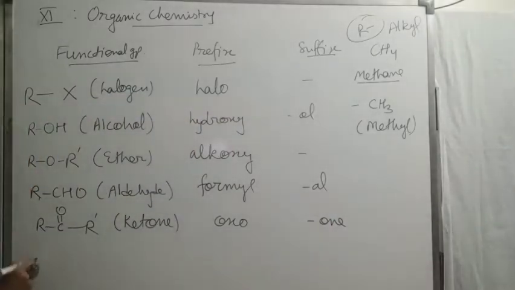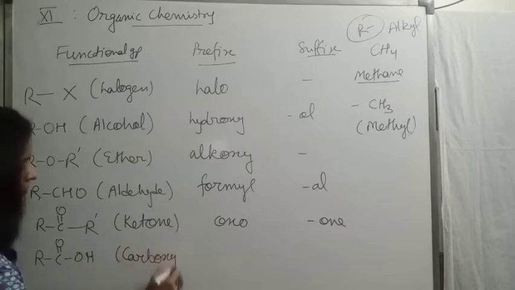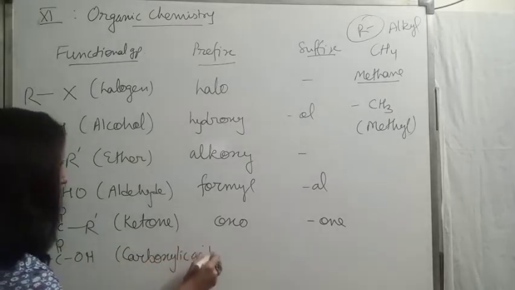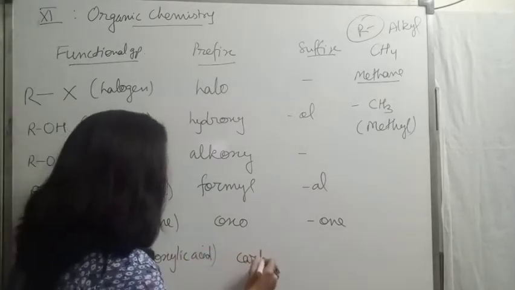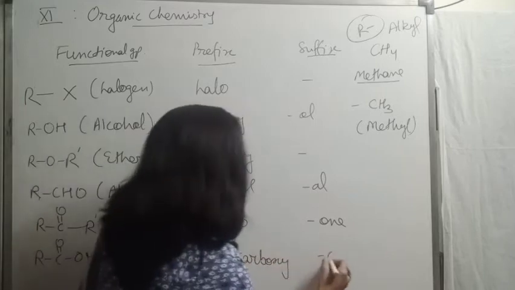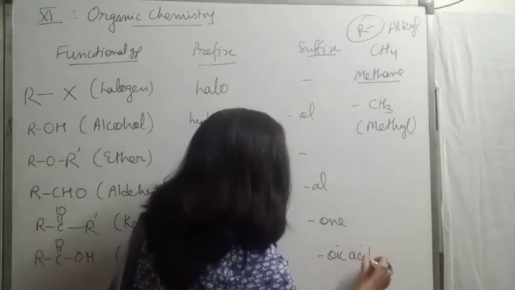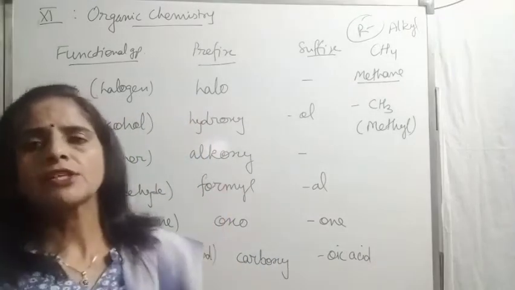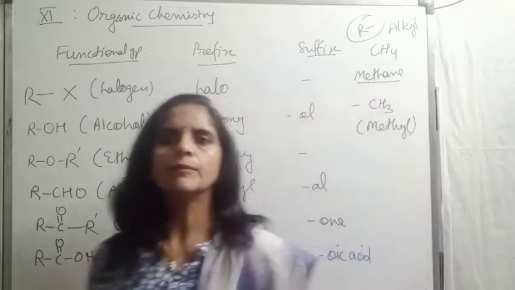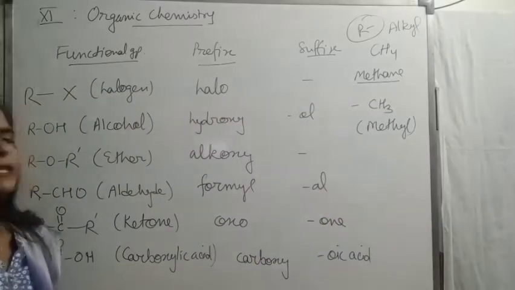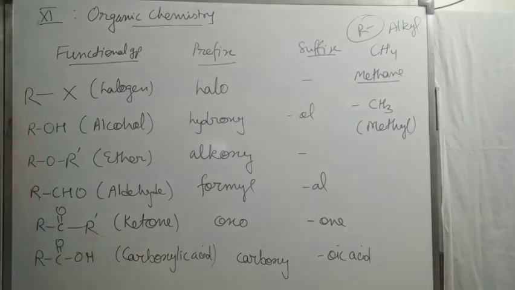Next is carboxylic acid, RCOOH. Simply you may write RCOOH. That is carboxylic acid. Right, Peter? Its prefix is carboxy. Suffix, oic acid. I think all these functional groups you people have already done in 10th standard. But there are some more functional groups which you haven't done in 10th standard, but we will be covering here in 11th standard.